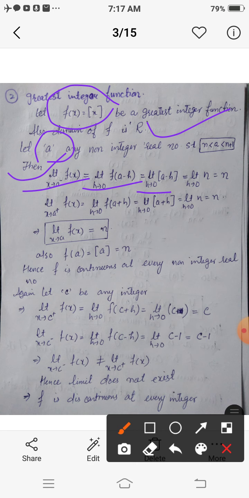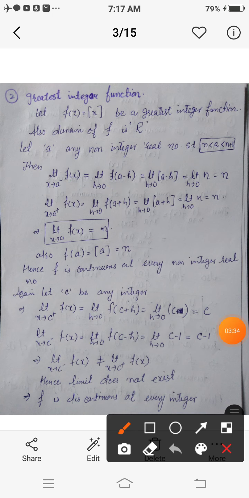Now a minus h is less than n plus 1 here, because we defined a as n less than a less than n plus 1, which implies that the greatest integer of a minus h is simply n, and limit h tends to 0 of the constant is simply n.